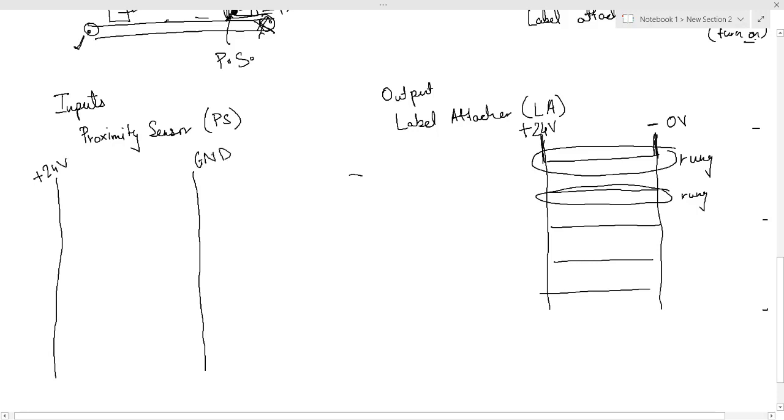Now see, let us say I connect a bulb over here. If I connect a bulb like this, current will flow through the bulb because one side it is 24 volt, another side it is ground. So the bulb will glow, right?